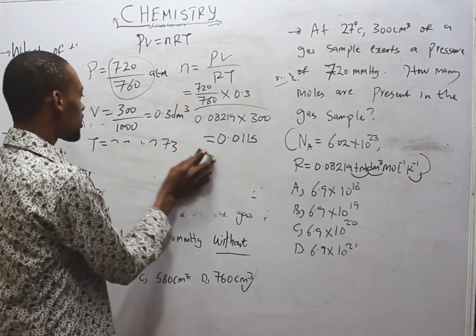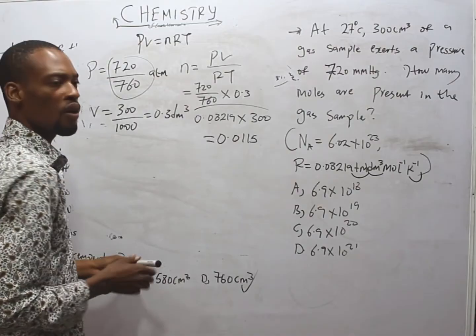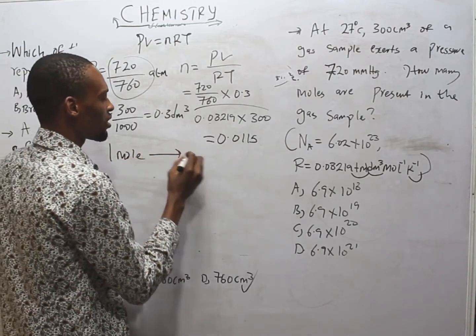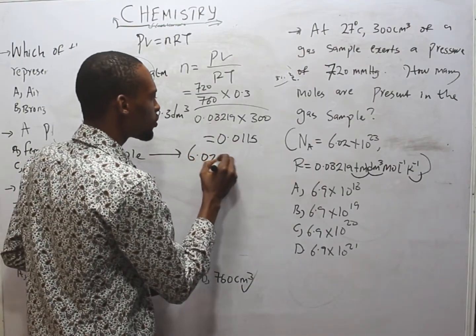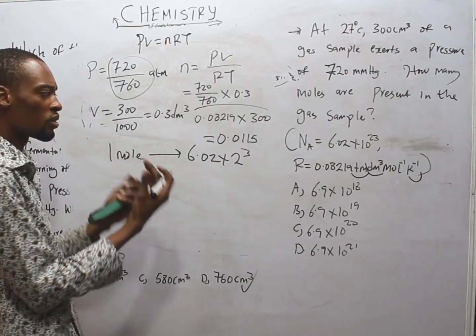After getting this, you do something like this. For any gas, 1 mole contains 6.02 times 10 to the power of 23. This is what 1 mole contains.